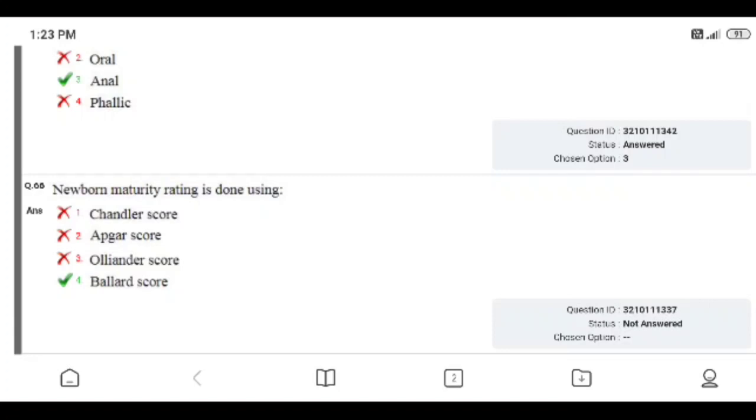Question number 66. Newborn maturity rating is done using: Chandler score, Apgar score, Oleander score, or Ballard score. I did not attend that question. Right answer is Ballard score. A newborn maturity rating is done by Ballard score. If you don't know the correct answer exactly, please leave that question so that you will avoid negative marking.